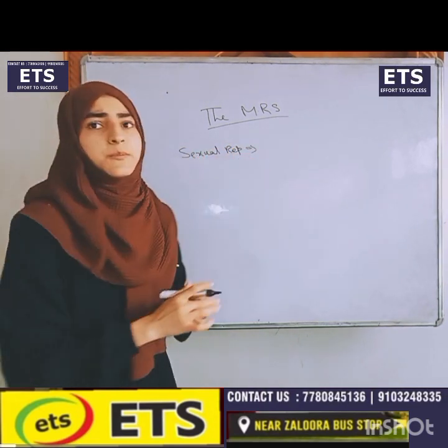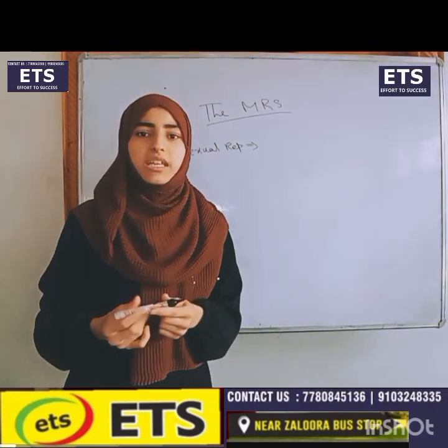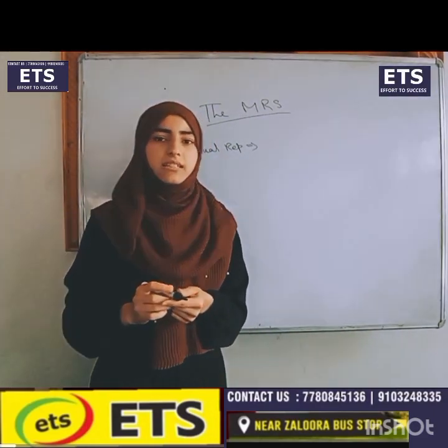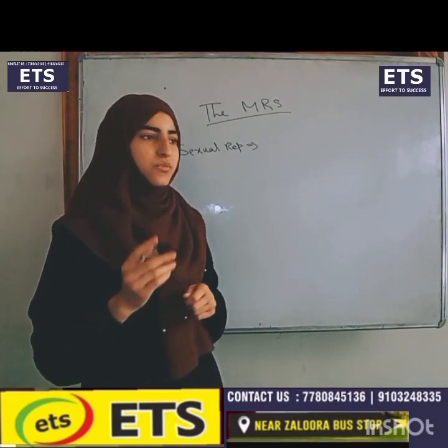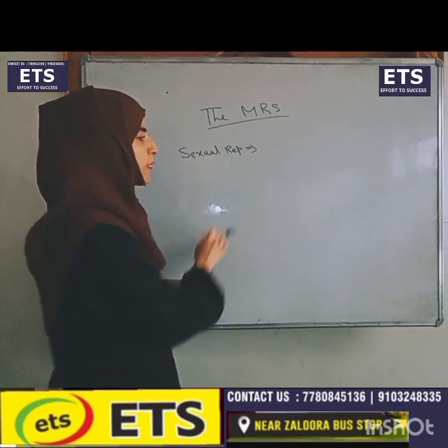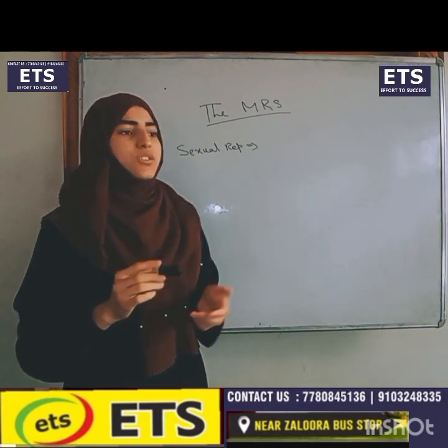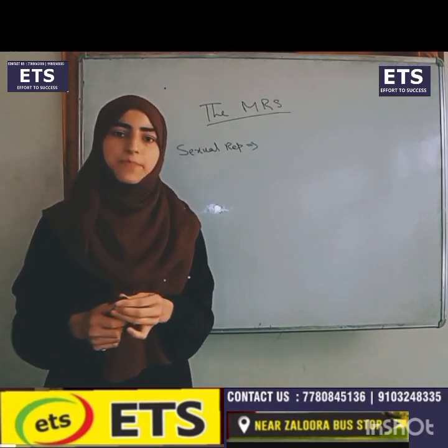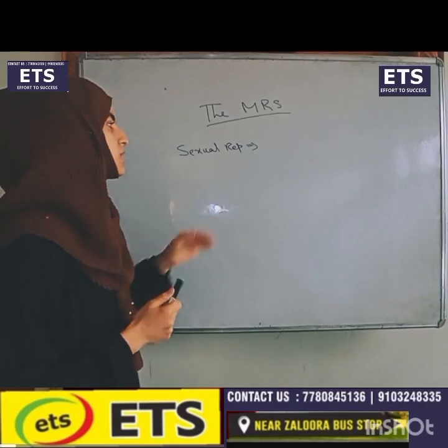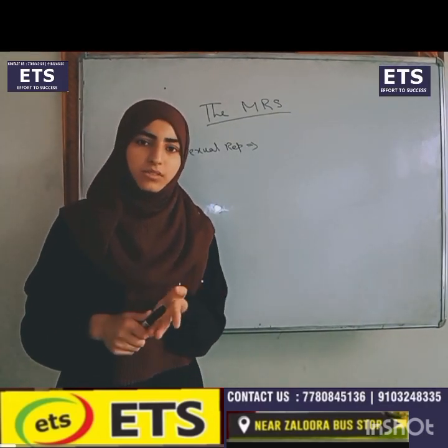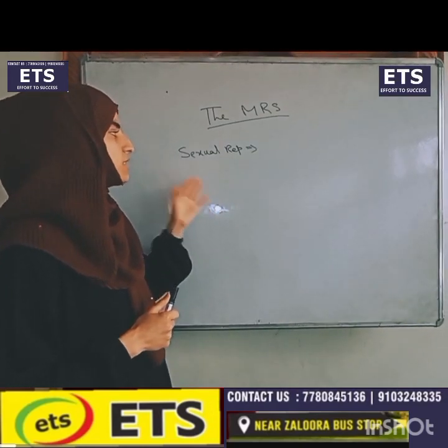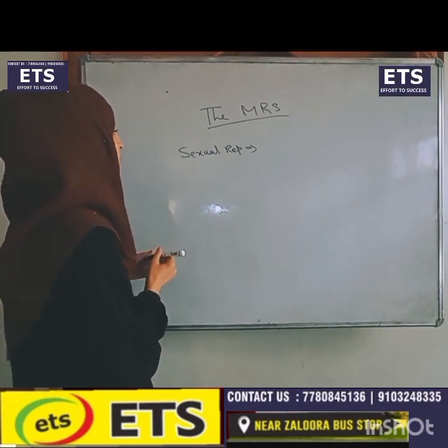Sexual reproduction is the method of reproduction in which the male reproductive cell, that is the sperm, fuses with the female reproductive cell, which we call the ovum. It is also known as syngenesis, amphigony or amphimorphosis. Sexual reproduction is an elaborate, complex and slow process as compared to the asexual mode of reproduction.